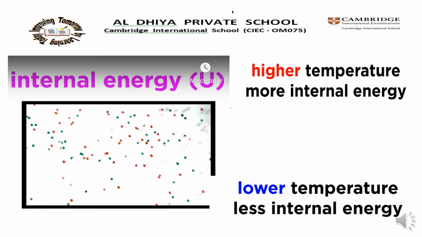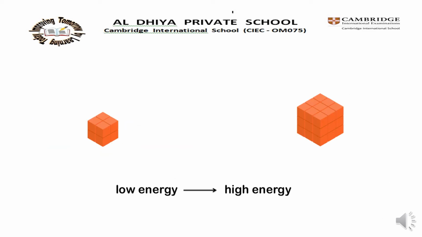It is the transfer of this energy from areas of high temperature to areas of low temperature that we label as heat. The total amount of heat in a substance is related to its mass. A large mass of a substance means it holds a large amount of heat. So what about the internal energy of this? It has more internal energy. Means the large mass of a substance has more internal energy.